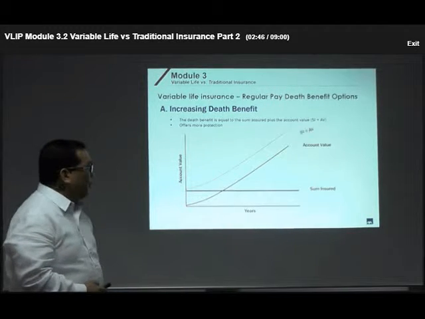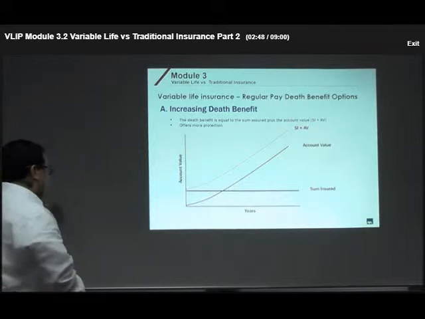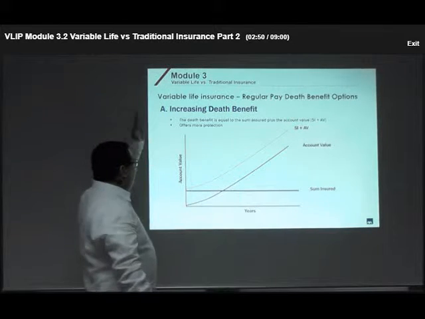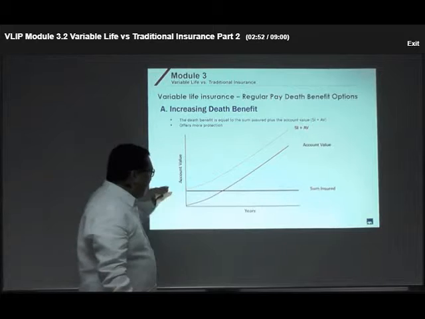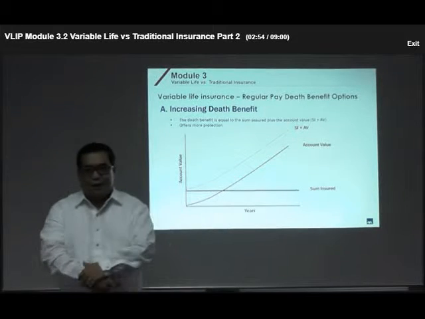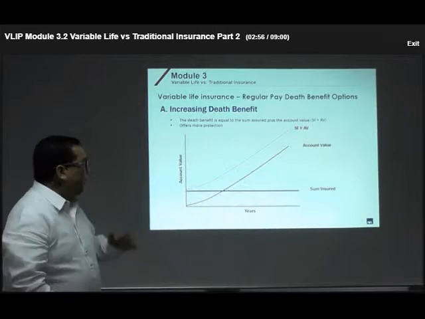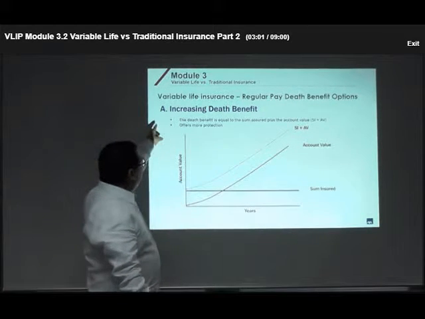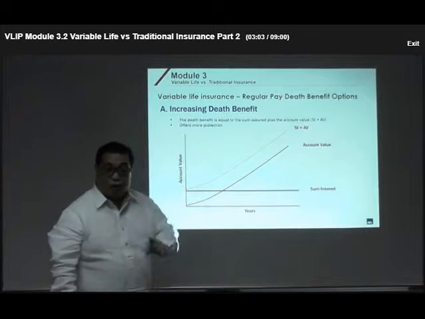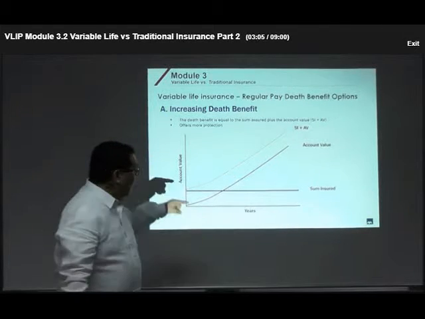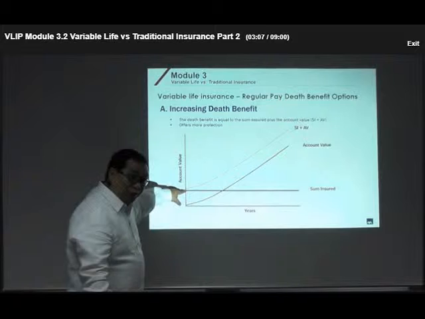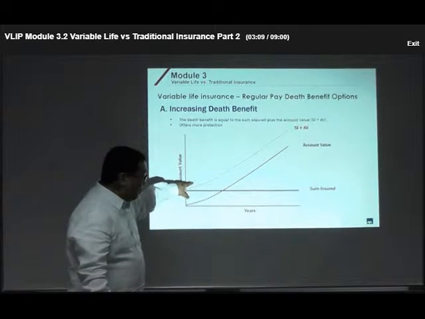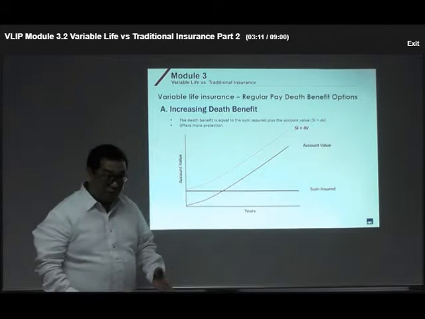If it is going to be the increasing death benefit, as you can see on this table, you have the account value on this side and the number of years here. So, what is the death benefit? For example, remember, we have here increasing death benefit. So, it is the sum insured plus the account value or the minimum death benefit, whichever is higher.